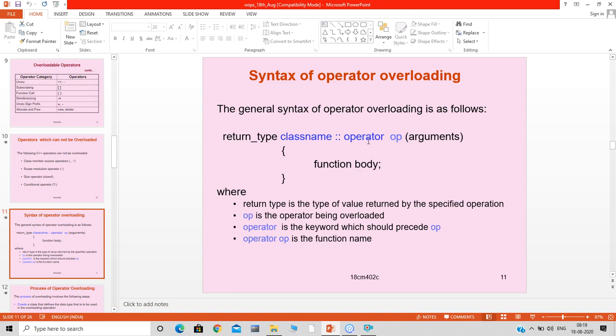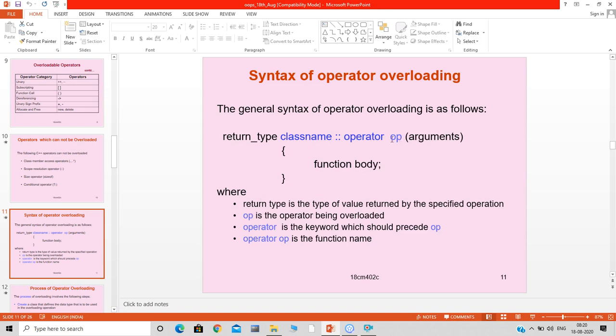And here operator is a keyword which should precede OP. Operator OP entirely is the function name, that is the member function name. This is the syntax of operator overloading: operator OP is the name of the member function, with its return type and the class to which it belongs, the scope resolution operator, followed by arguments and its body. This is the syntax.